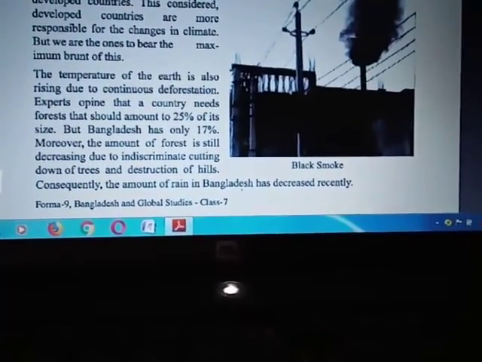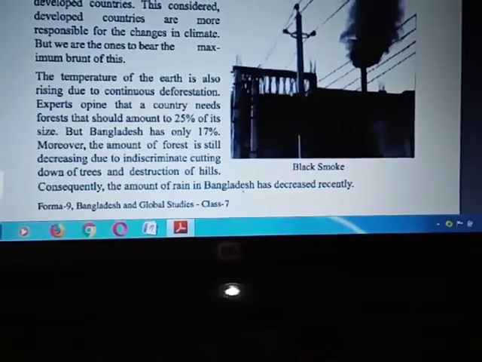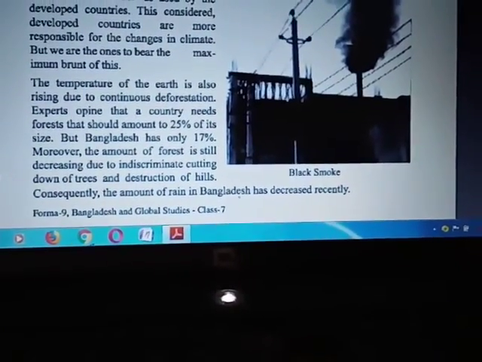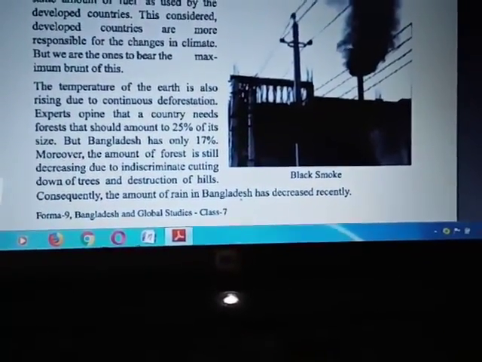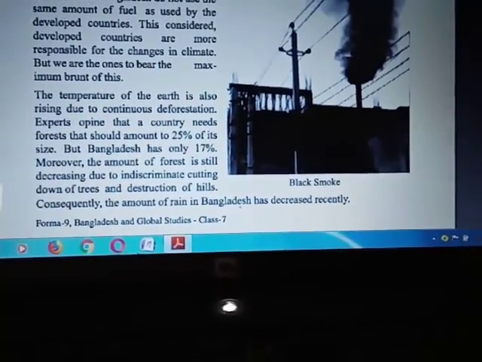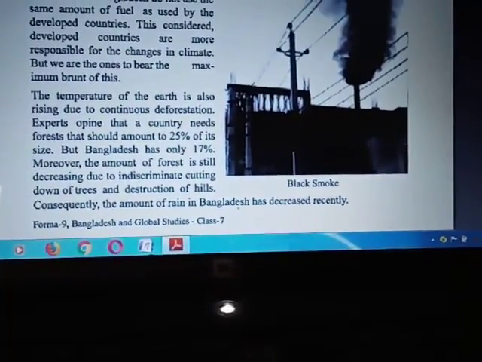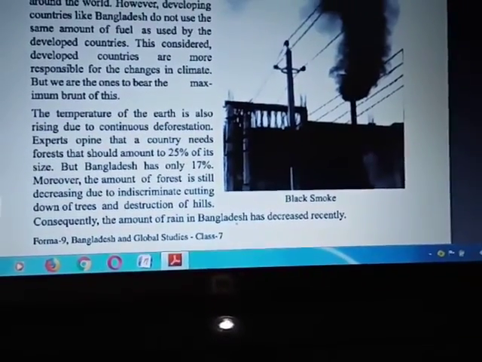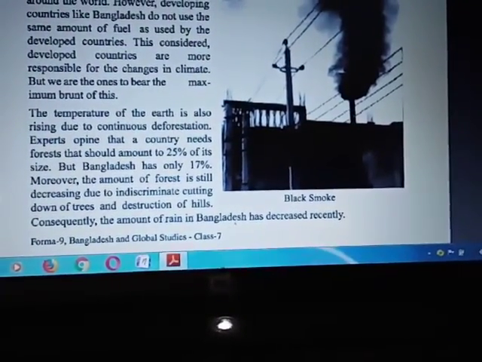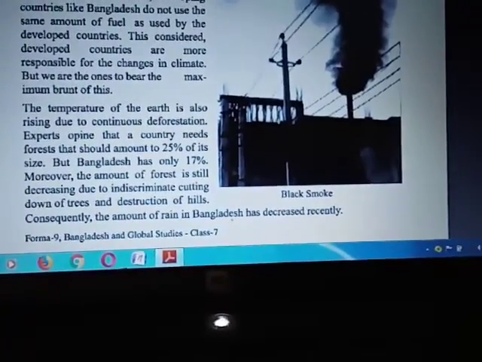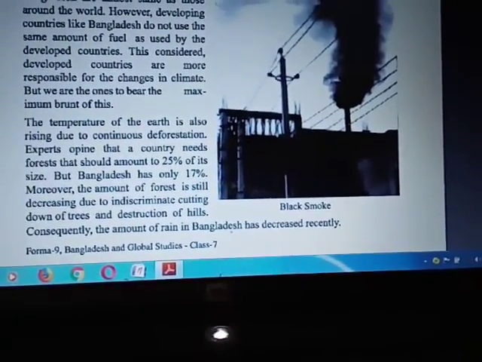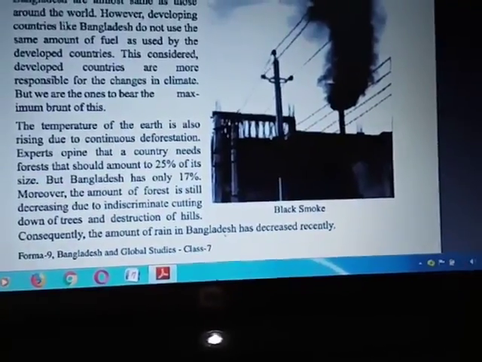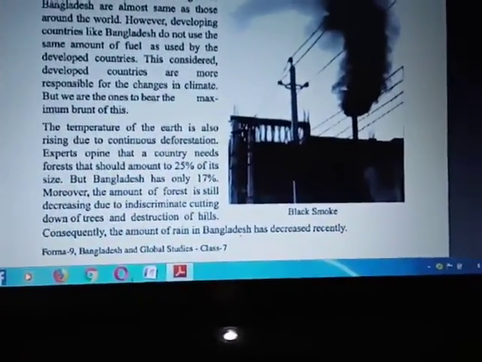Experts opine that a country needs forest of 25%, but unfortunately Bangladesh has only 17%. The amount of forest is still decreasing due to indiscriminate cutting. Actually, we are cutting the trees, but we are not planting. We have no good habit to plant trees. Consequently, the amount of rain in Bangladesh has decreased recently for this reason.